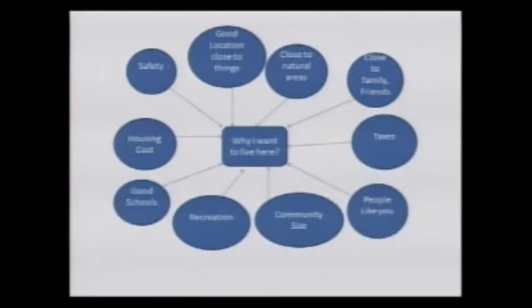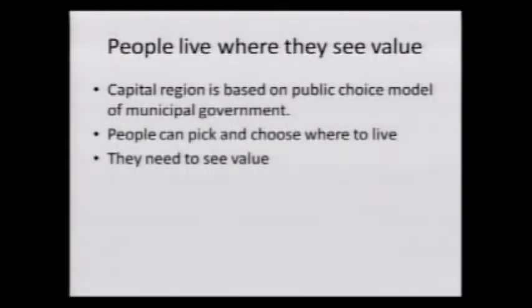them. Now, in the capital region, which is where we all reside, and I'll conclude the 24 municipalities in the capital region, we have a public choice model in delivering services through municipal government. Basically, what that means is people can vote with their feet. We've got a lot of competing municipalities, and so people, if you look within the 1-hour commuter shed of Edmonton, they can live basically wherever they want and commute. So we're in a competitive marketplace.